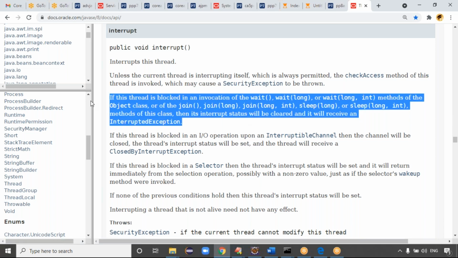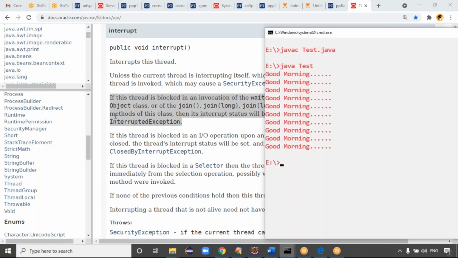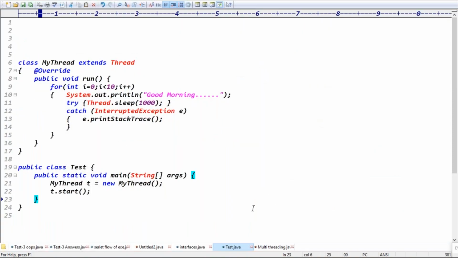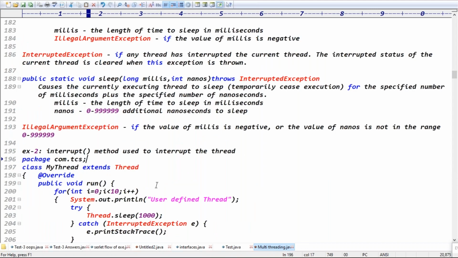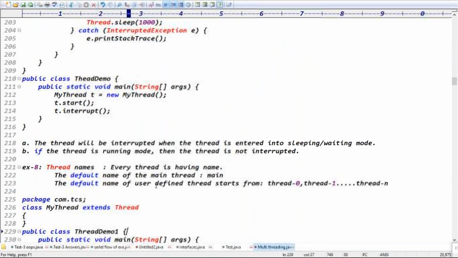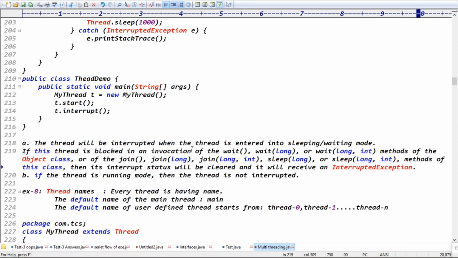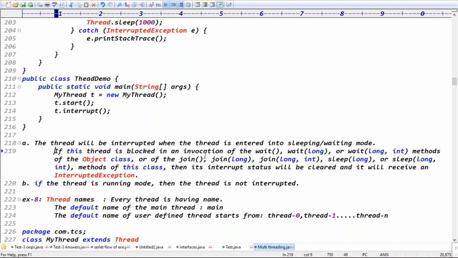Exactly. So the interrupt method call will work only in the case of join method calling, sleep method calling and wait method calling. The thread will be interrupted when the thread enters sleeping or waiting mode. If the thread is in running mode, the thread is not interrupted, guys. Because there are total three ways a thread enters waiting or sleeping mode: the wait method, join method, or sleep method.